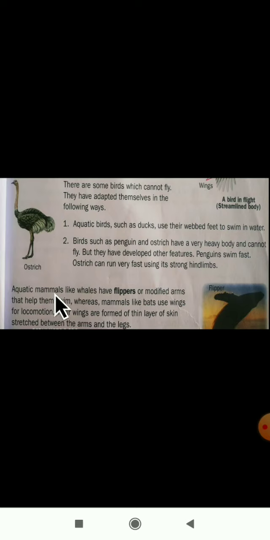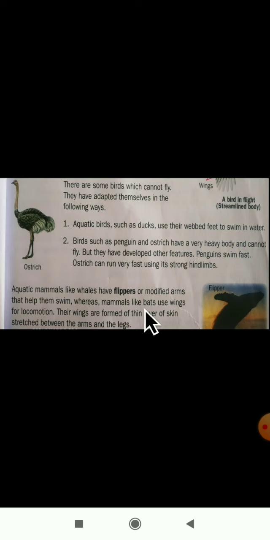Aquatic mammals like whales have flippers or modified arms. You can observe here, this is a flipper. This is a whale. This is the aquatic mammal, the mammal which lives in water. It has flippers or modified arms that help it to swim. With the help of these flippers, this whale will swim in water.